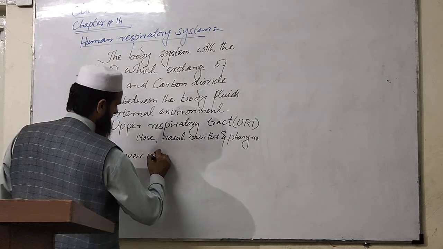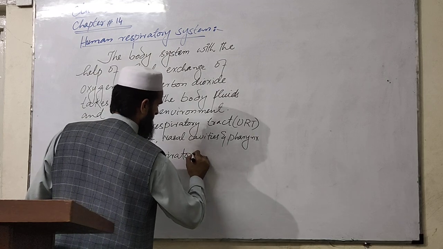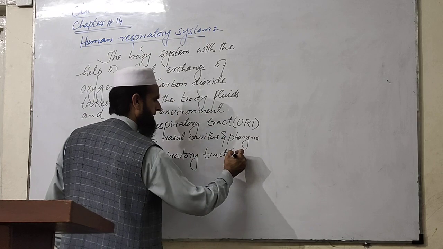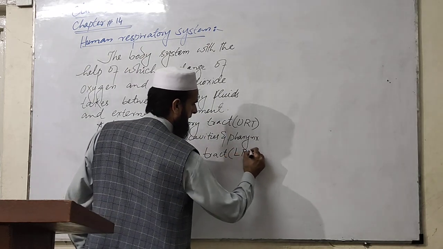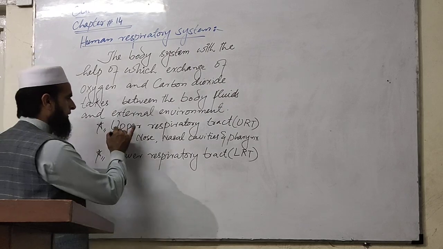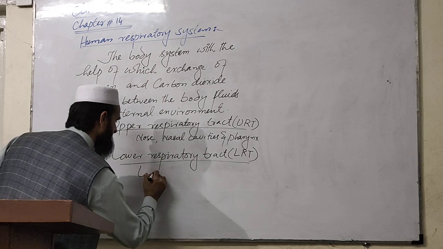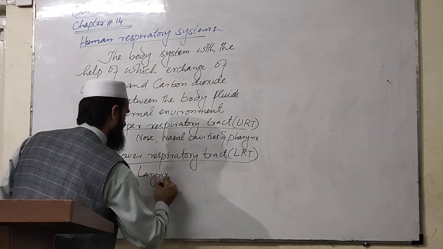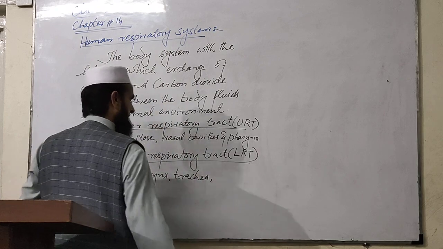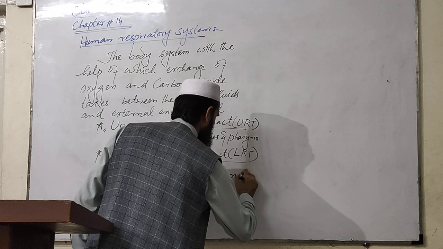The lower respiratory tract, that is LRT. So the lower respiratory tract includes larynx, then the trachea, after that bronchi.